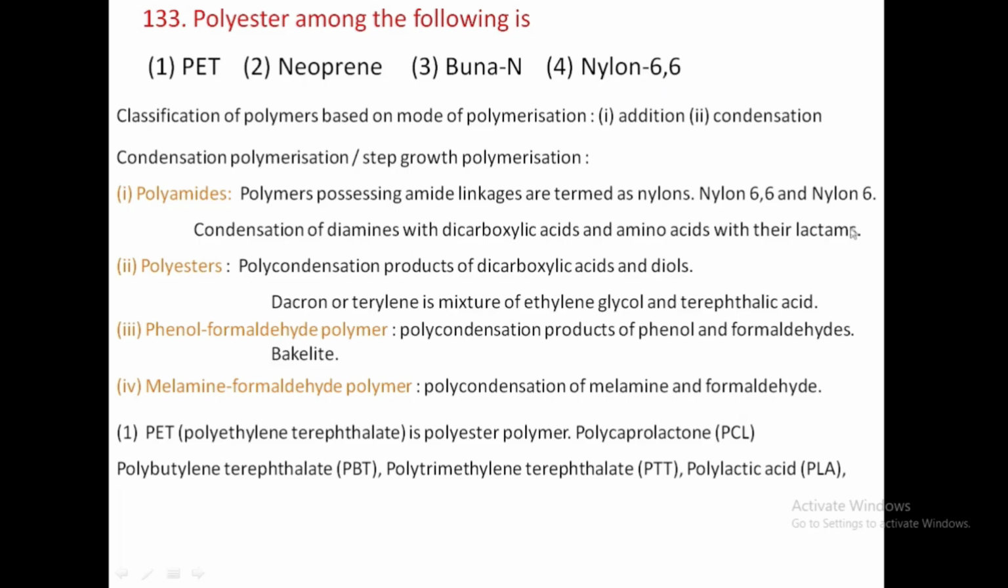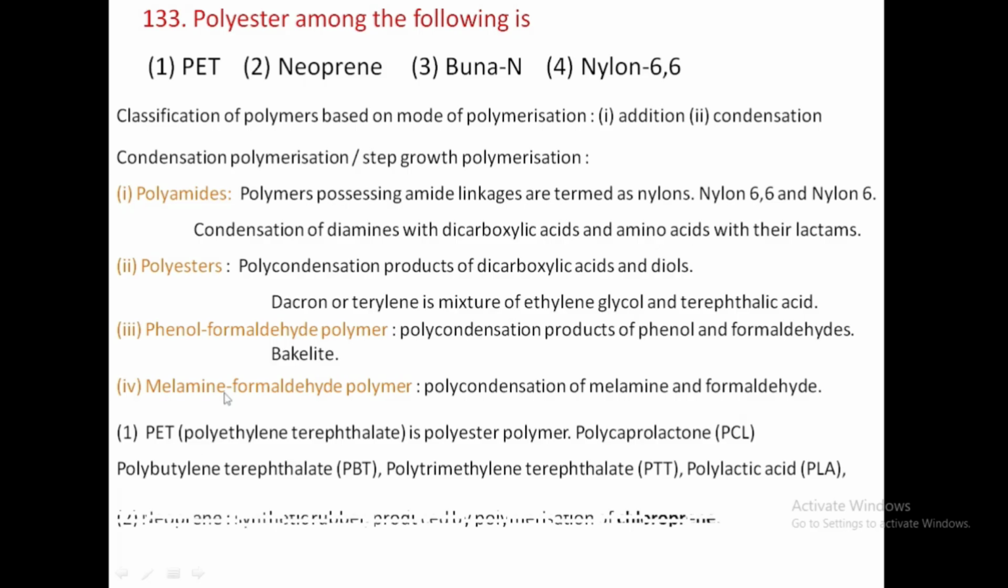And nylon 6 is the polymerization of caprolactam. Caprolactam undergoes polymerization to form nylon 6. Hence this comes under polyamide. And PET is a polyester. PET is also called polyethylene terephthalate. Also polycaprolactone, PCL, PBT, PTT, and PLA, polylactic acid, are examples of these polyesters.